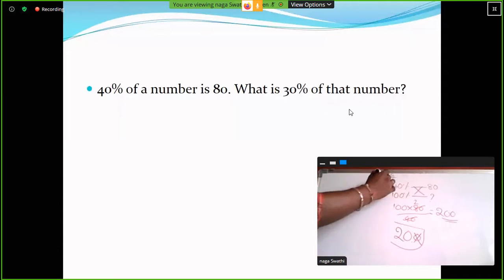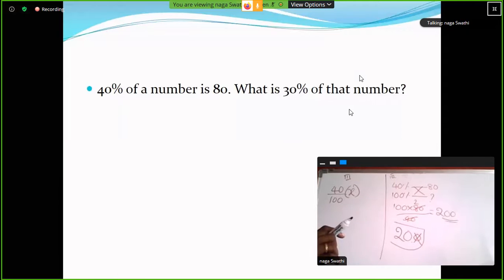One more method. 40 percent of a number, let the number be x. 40 percent of x is 80. So x is equal to 200. That's it, simple. Out of 200, 10% value is 20, so 30% value is 60. That is the answer. 30% is 60. Here we have three methods: one is the general method and the remaining are shortcuts.